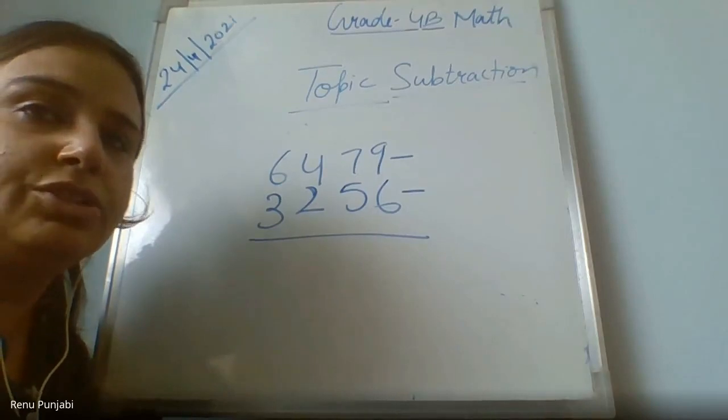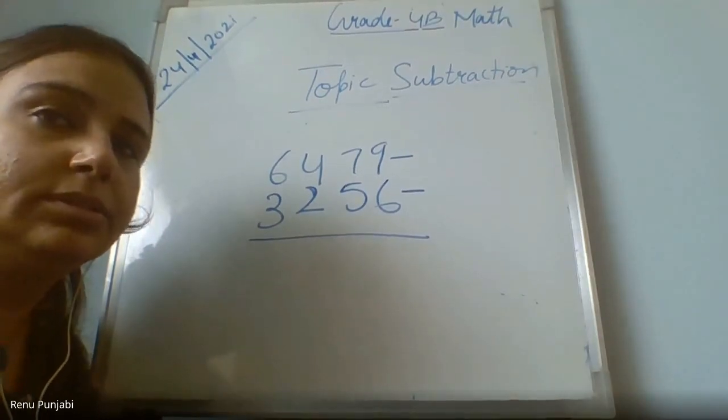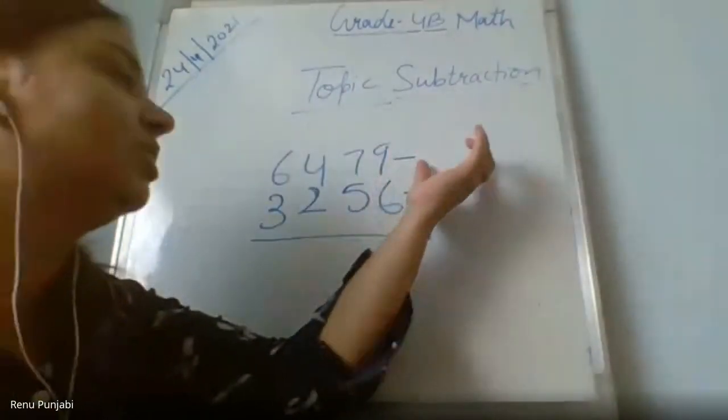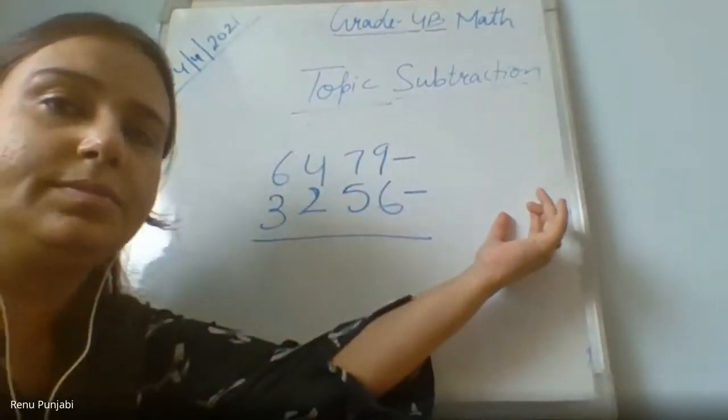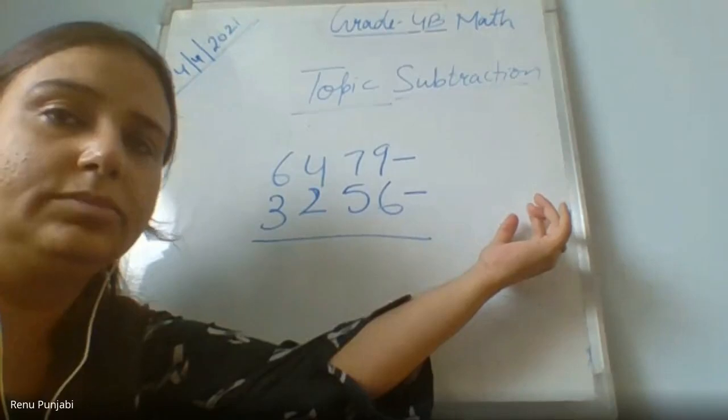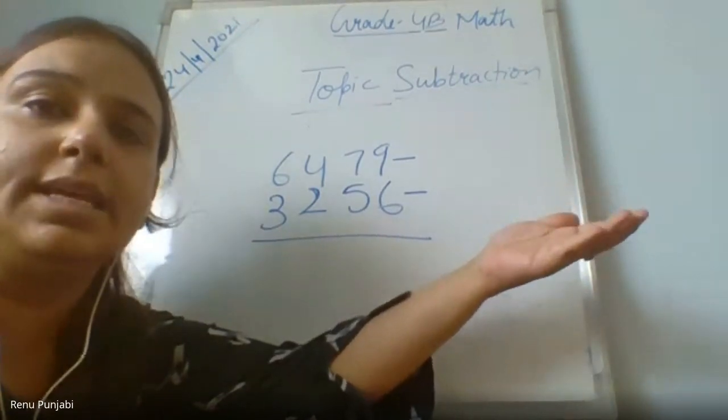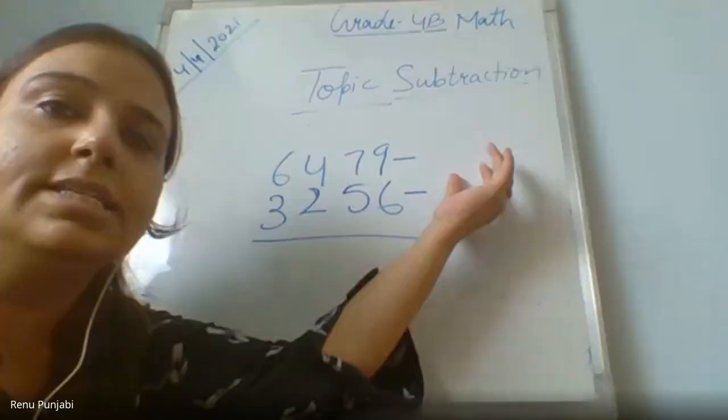Addend 1 and addend 2. Yes, these are called addends, Diva.